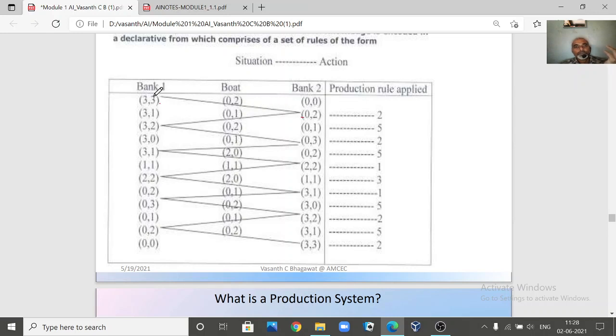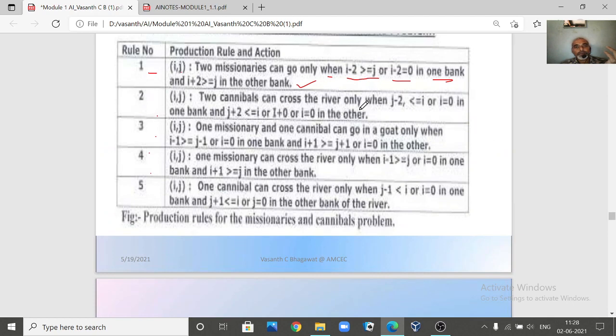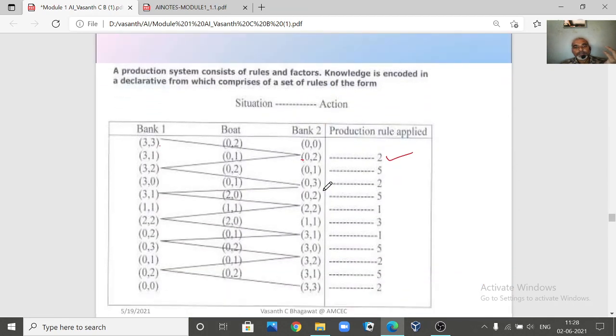From here to here, what is the rule? You are applying the second rule here, that means 2 cannibals can cross the river. Here i is missionary, j is cannibal, and 2 cannibals are crossing the river. So you apply rule 2. Now both the cannibals are on the right side.